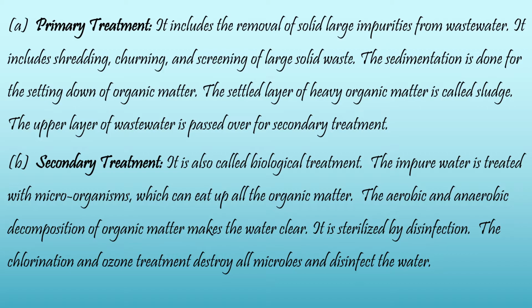So it includes shredding, churning, screening of large solid waste. Then sedimentary waste is settled down in the form of organic matter. The settled layer of the heavy organic matter is called sludge. So this upper layer of the wastewater is passed over for the secondary treatment.